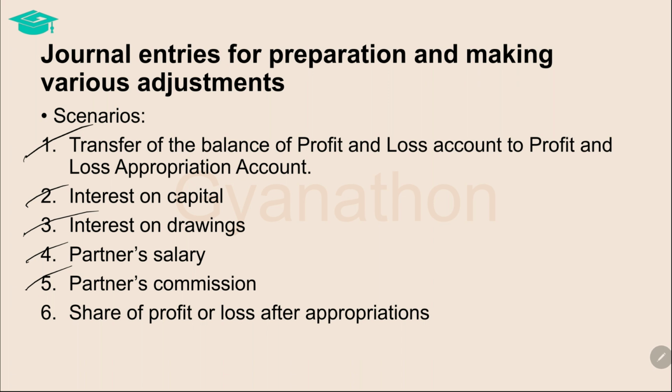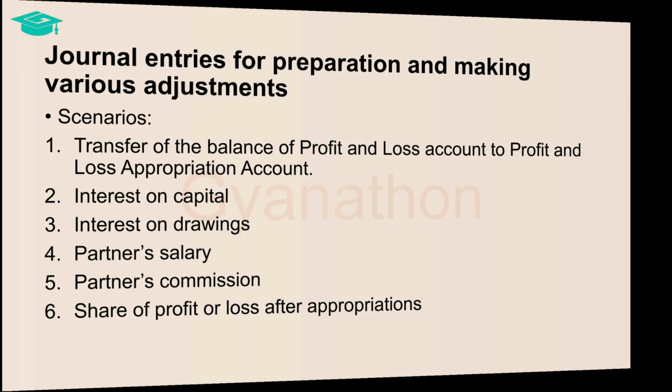Once these adjustments are done, the final distributable profit or loss is arrived at and distributed amongst the partners in their profit or loss sharing ratio. Let us now look at each of these scenarios one by one and understand the journal entries.